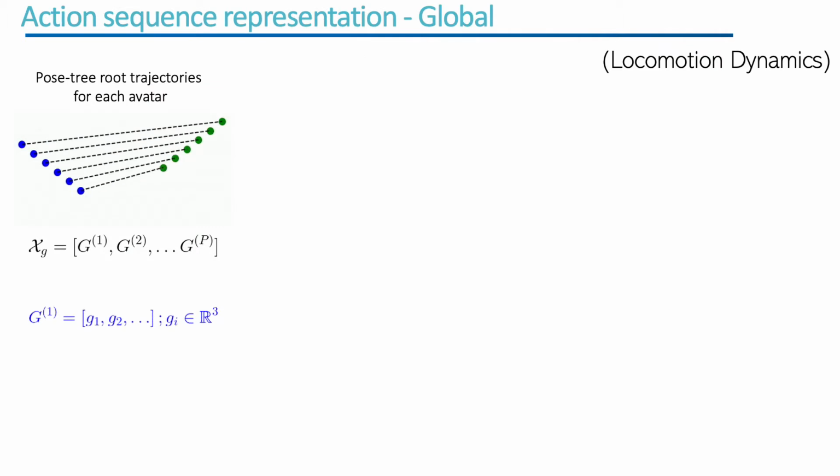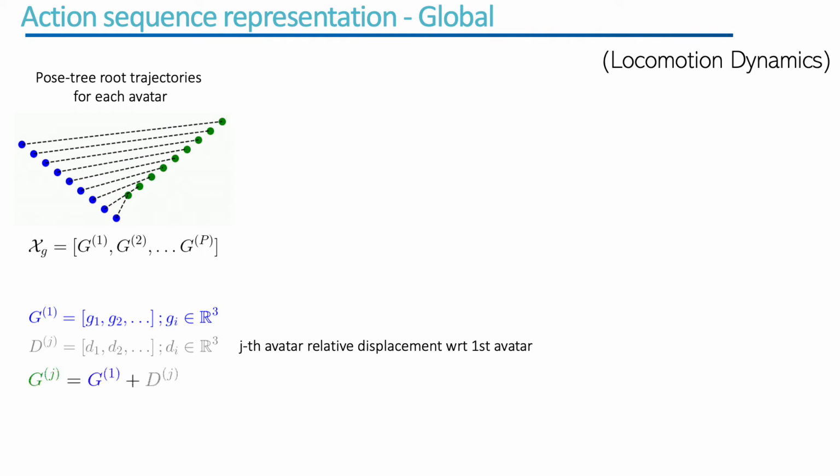The global component contains global trajectory sequence of the pose tree's root node. Instead of independent per-avatar global root node trajectories, we model relative displacements of other avatars with respect to the first avatar. This choice enables locomotion and relative multi-avatar trajectory dynamics to be represented better.